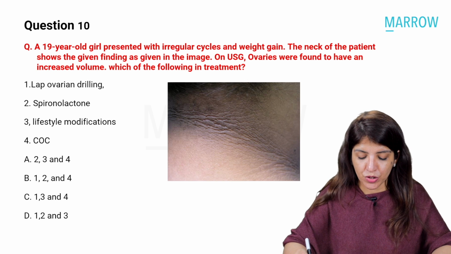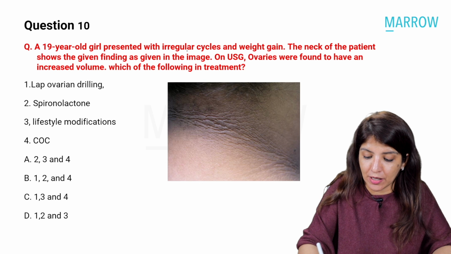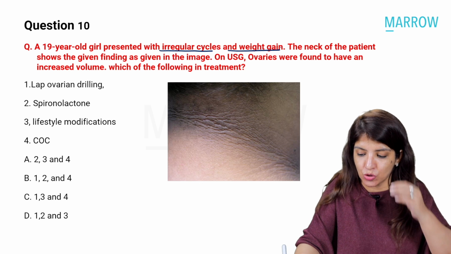Okay, the next question was a visual question where a 19-year-old girl presented to you with irregular cycles and weight gain.